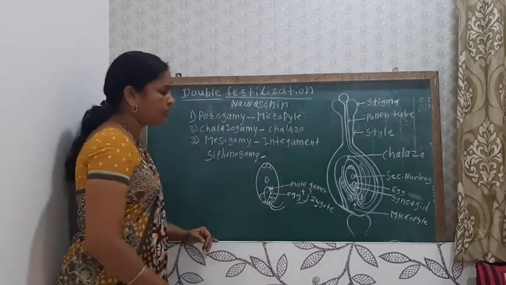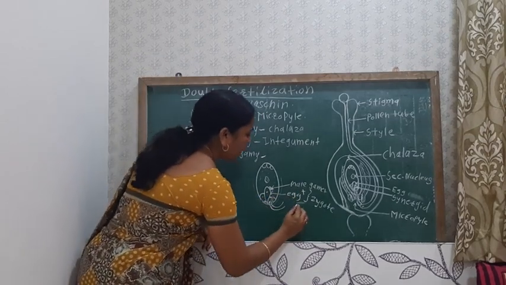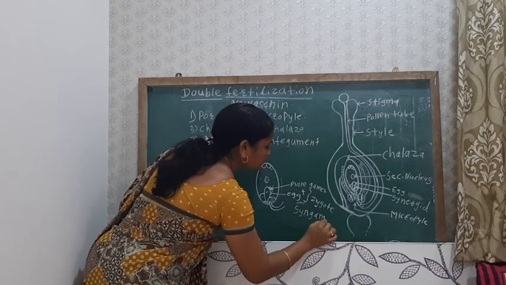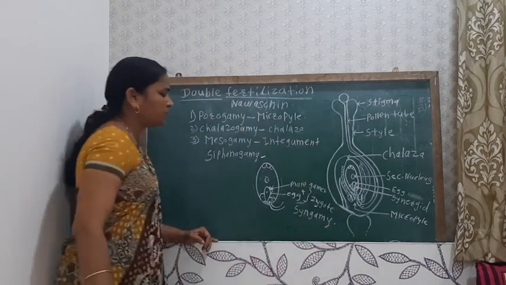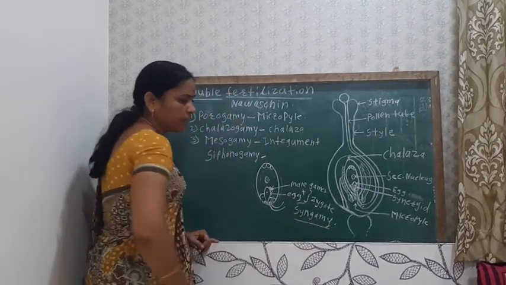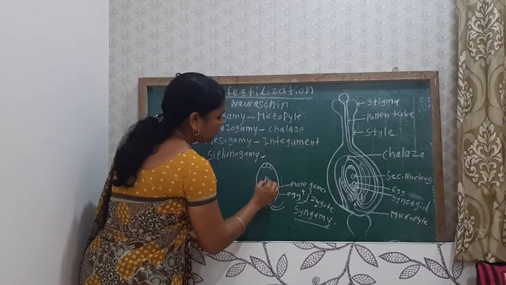And the fusion of this male gamete and the egg, this process is known as syngamy. Okay. Then another male gamete fuses with the secondary nucleus.